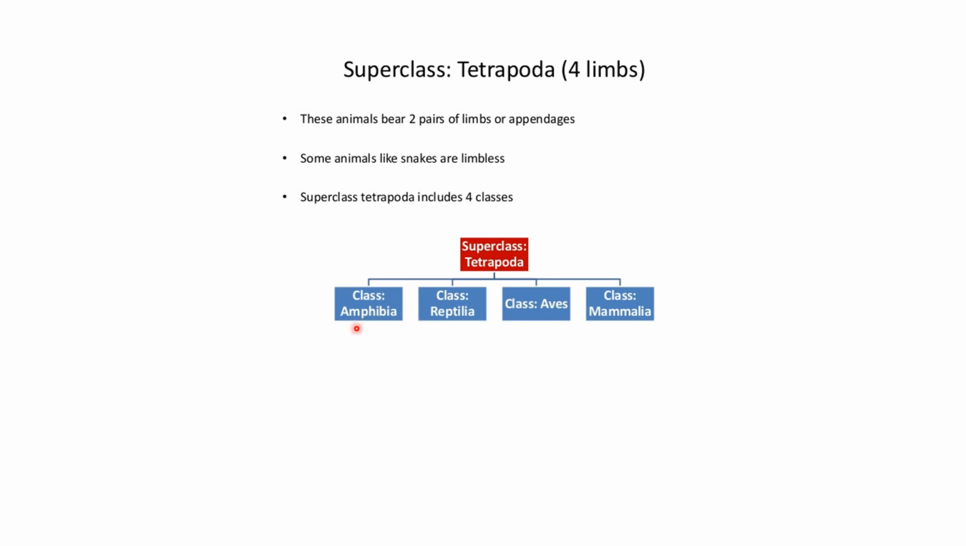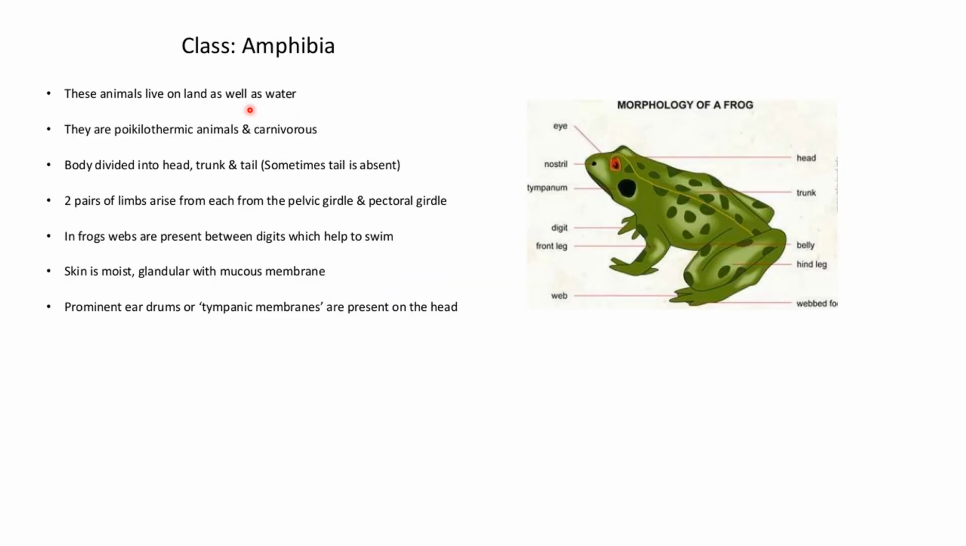So now let's see what are amphibia. Amphibia are animals which live on land as well as in water. They are poikilothermic animals, that means they change their temperature according to the surrounding temperature, and carnivorous, that means they eat other animals. Body is divided into head, trunk and tail. Sometimes tail is absent. Two pairs of limbs arise from the pectoral girdle and from the pelvic girdle. This is the pectoral girdle and this is the pelvic girdle from where the limbs arise.